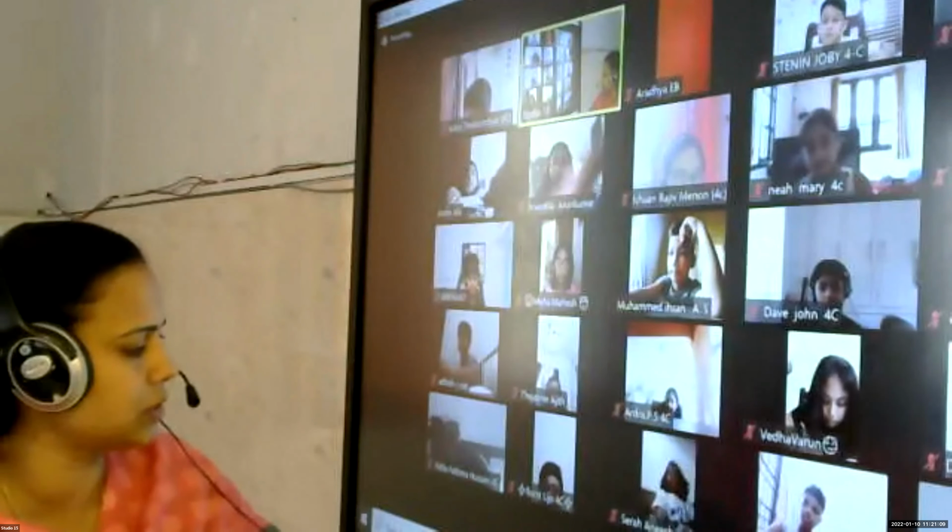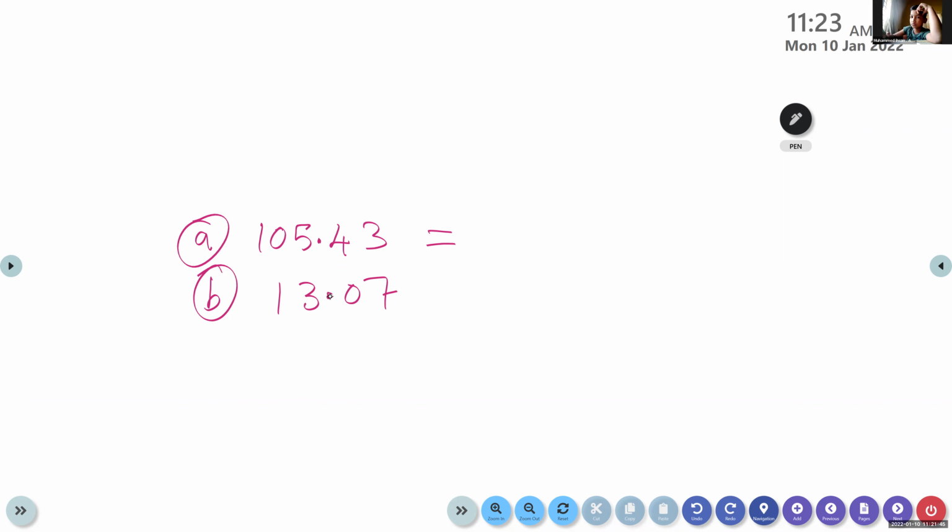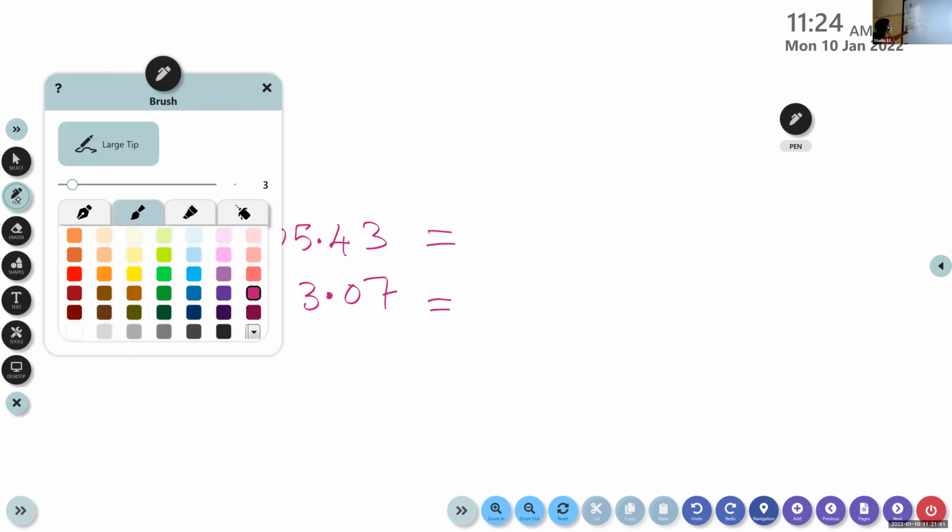Now children, I will give you some questions you can do in the rough book faster. The workbook we will do later, after some time. So here, A: 105.43. This is a decimal number. Children, you can convert it into a fraction. Question number B: 13.07. Very easy. You can do it within 1 minute.